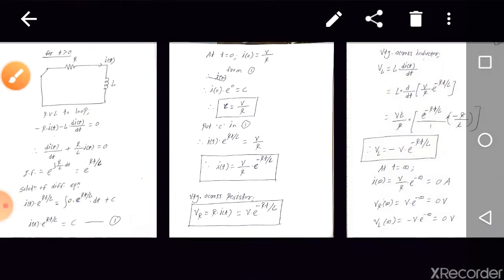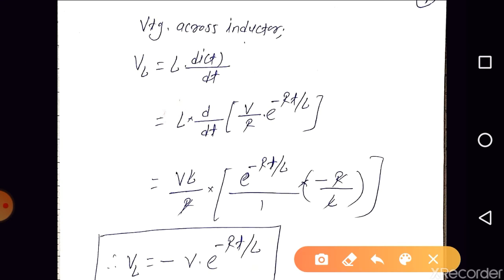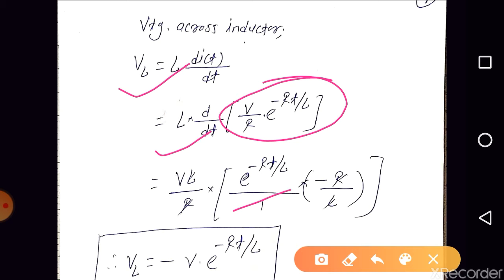Similarly, we can find VL, right? VL is equal to L into di by dt, the voltage across the inductor. So it is L into d by dt of the current, V by R into e to the power minus Rt by L, right? So it is like VL by R into, yes, differentiation of this term, so it is like this, and after simplification we can find the VL, right?